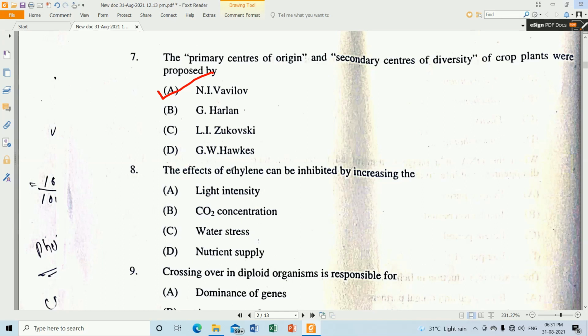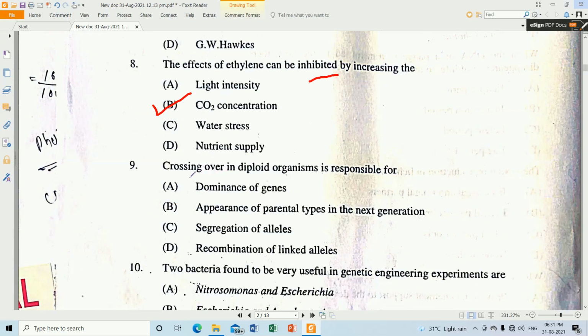Question number 8. The effect of ethylene can be inhibited. So this effect can be inhibited by the increase in concentration of CO2. So option B will be the correct one. Question number 9. Crossing over in diploid organism is responsible for the recombination of linked alleles. So option D will be the correct one.